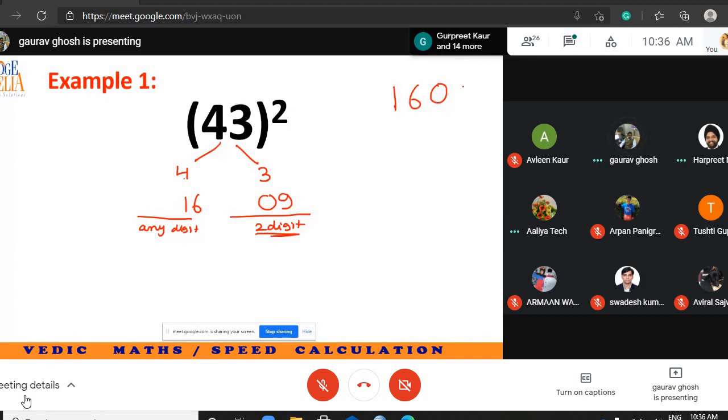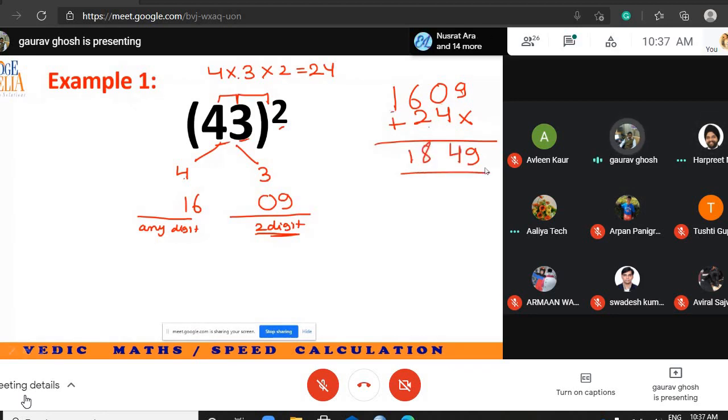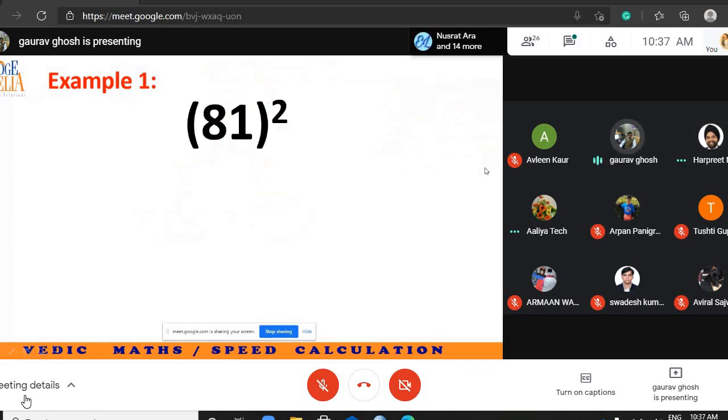Then step 2. 4 into 3 into 2, 4 into 3 into 2. All these numbers are here. So 4 into 3 into 2 is 24. So write that 24 here and simply add them. 1609 plus 240 is 1849. So this is the final answer.